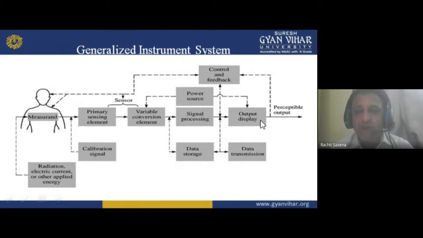Signal processing, output display, the power source, all this. Here we also have data storage. It is basically bidirectional or unidirectional work; some work is unidirectional, some is bidirectional here. So signal processing is there, output display, then data storage, data transmission, calibration, and radiation which we get in the form of electric and other applied energy. So we can also calculate with this. Just go through it, read it or try to understand it.